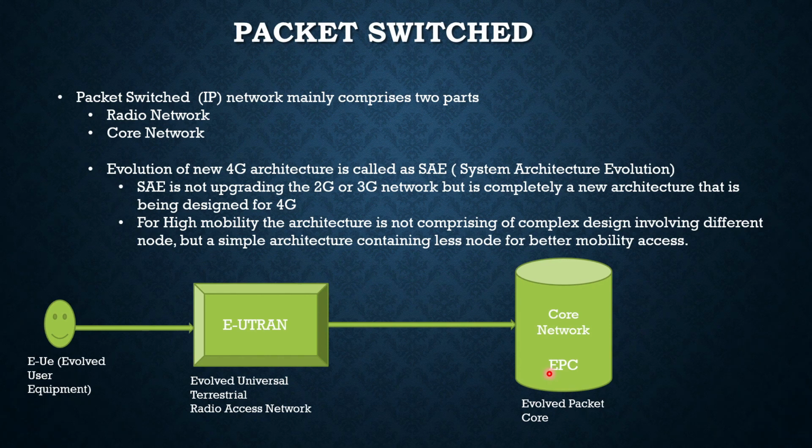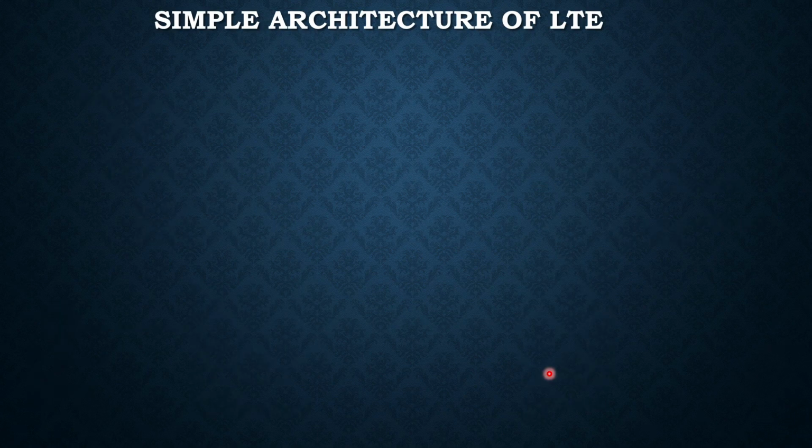Here you can access the services even if it is 2G or 3G, because there is switching between the respective networks, and it provides you seamless connectivity. So this is a high-level view of packet switched data. And now let us see the simple architecture of LTE.